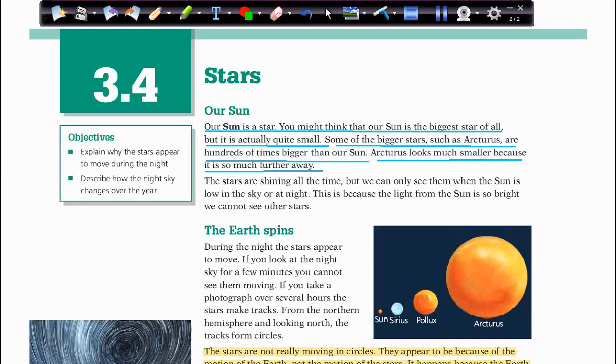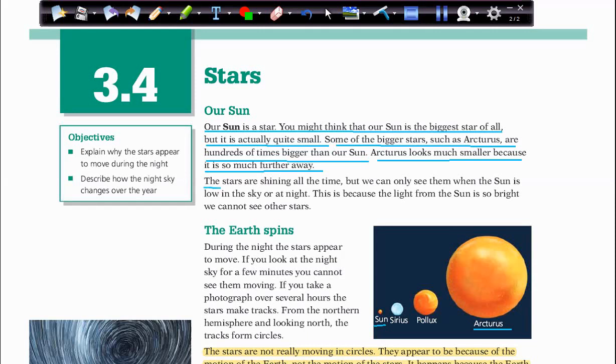So here is our sun in this picture, and here is Arcturus. We see it small because it's so much further away from us. It's not like our solar system. In our solar system, only the sun is big, but this one is out of our solar system, so we can see it small.